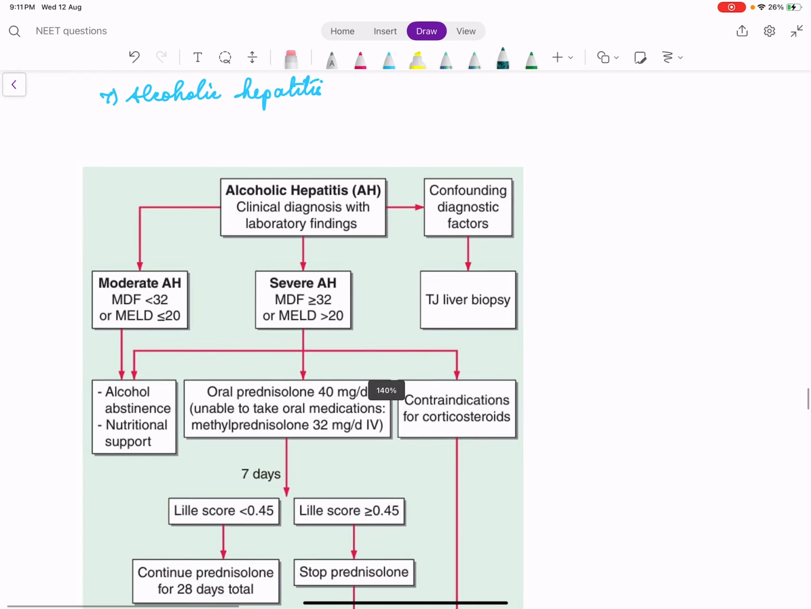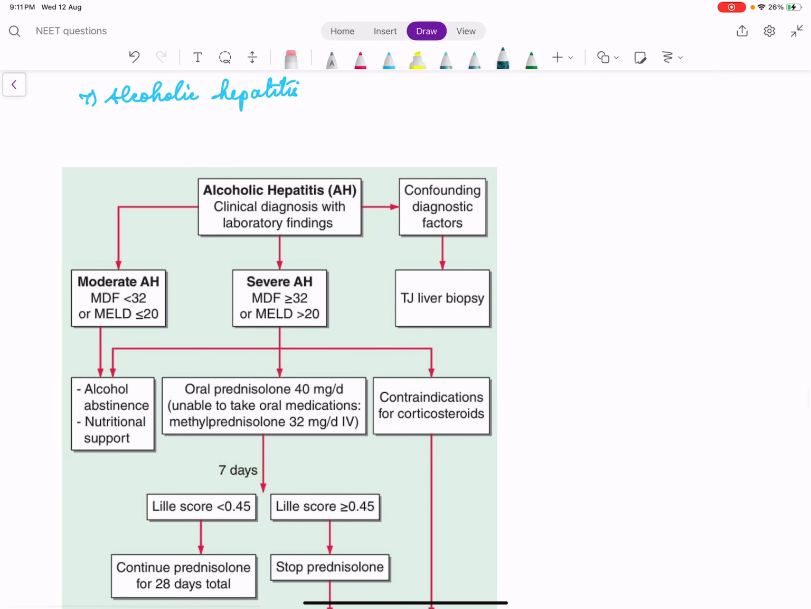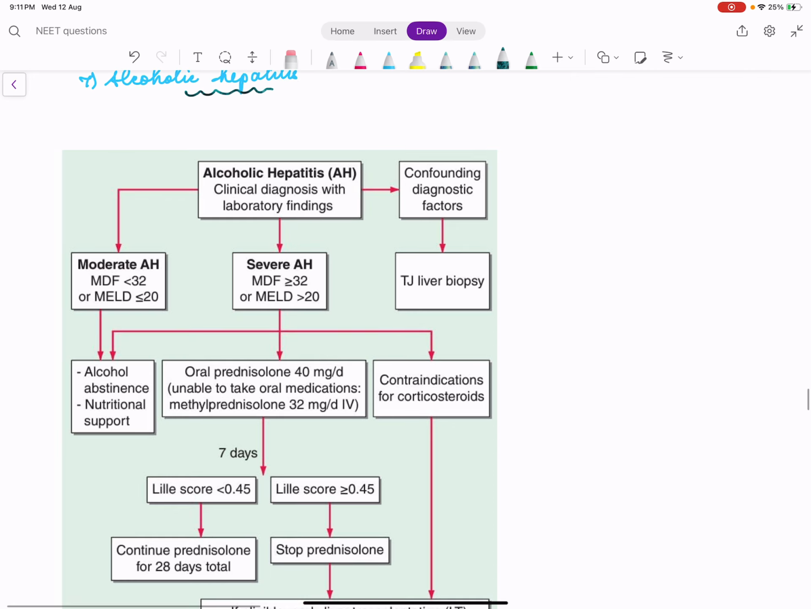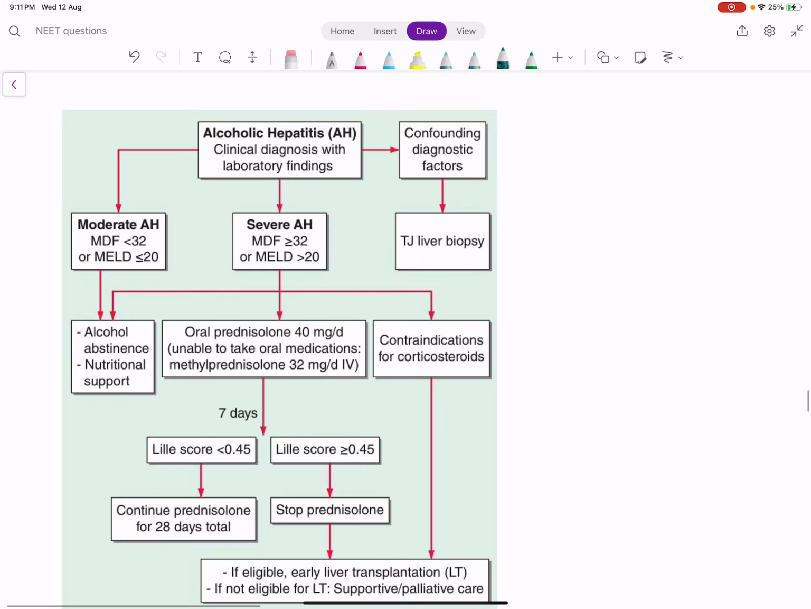So now we'll come to the commonest ones, alcoholic hepatitis. We just discussed alcohol. When is a person said to have alcoholic hepatitis or alcoholic liver disease? At least remember there is a score called Maddrey's discriminant function.